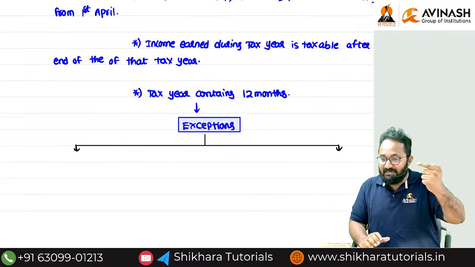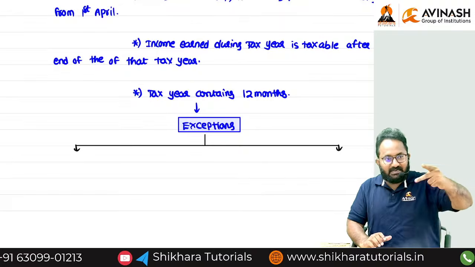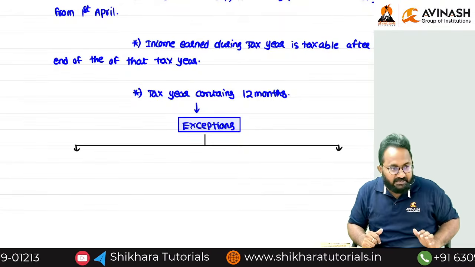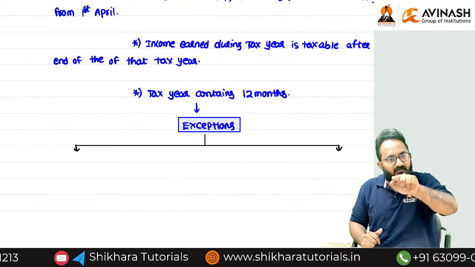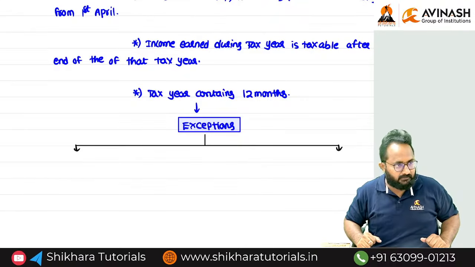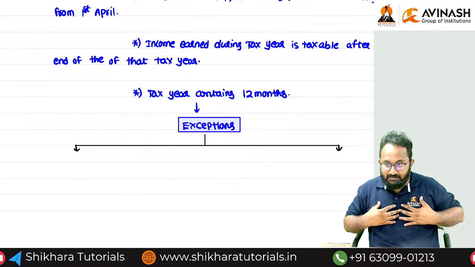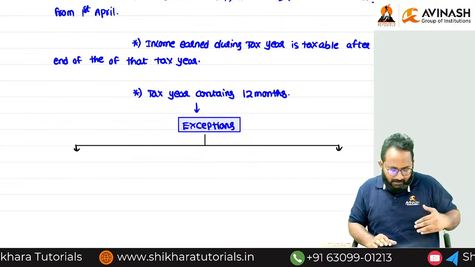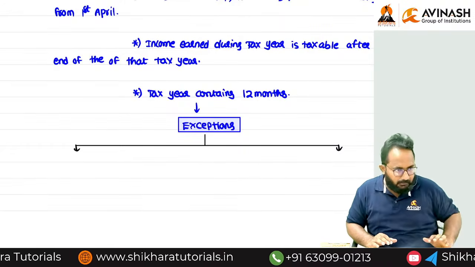If you start a new business or a new profession, that period always starts from the commencement of the business or profession and ends on 31st March. Second one, I'm earning a new source of income. For example, I join a particular job in September.